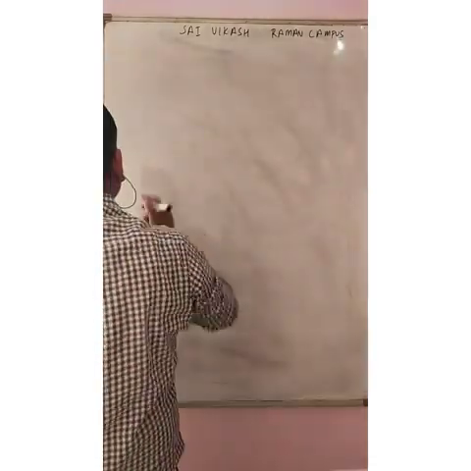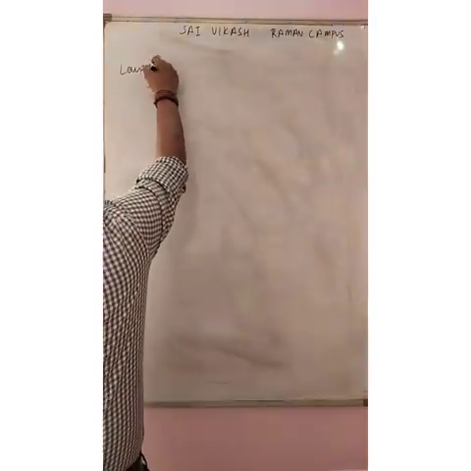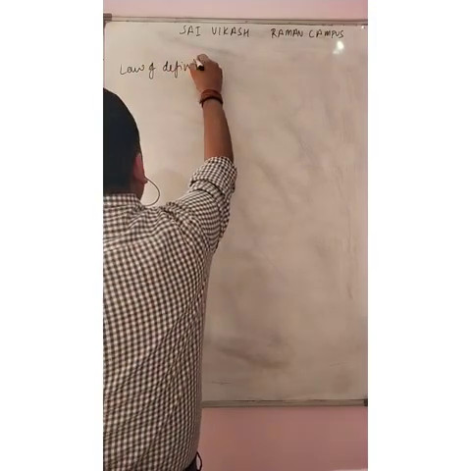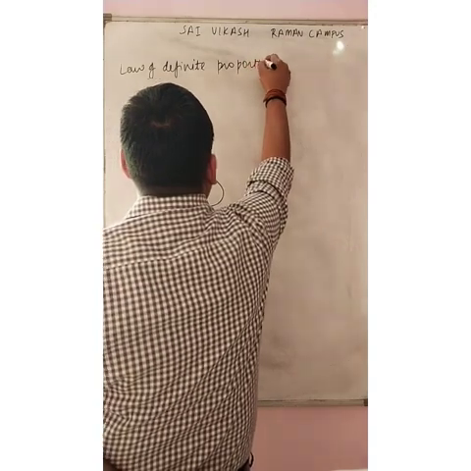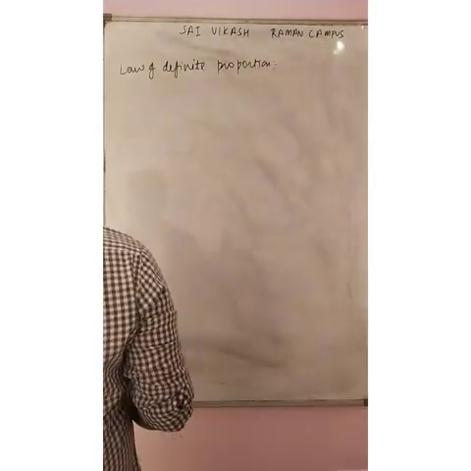The next theory is the law of definite proportion. Who put this theory forward?